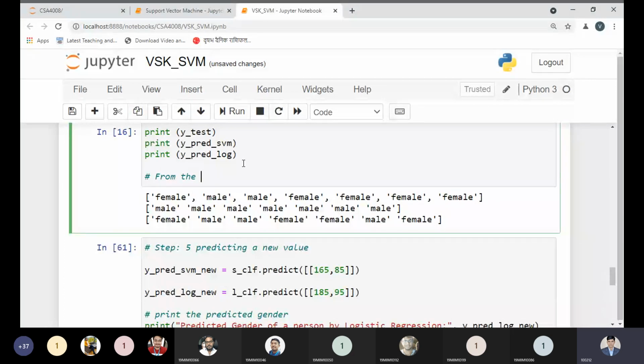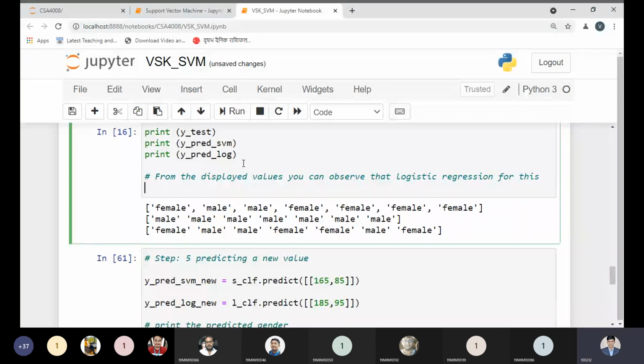From the displayed values, you can observe that logistic regression for this problem is better, but by the code I have to prove something over here.